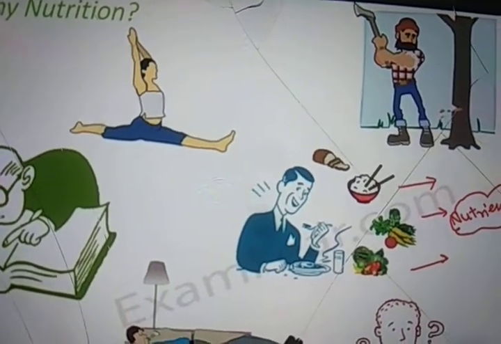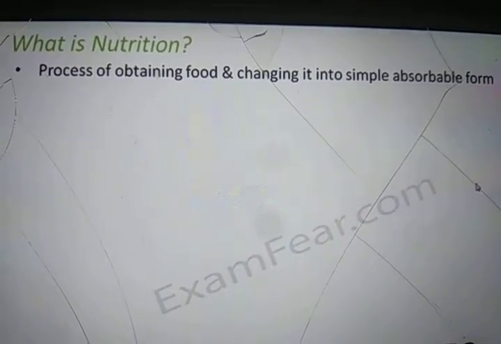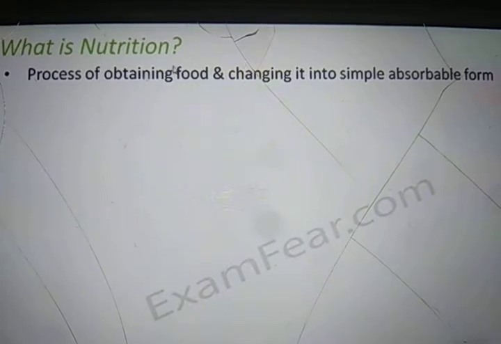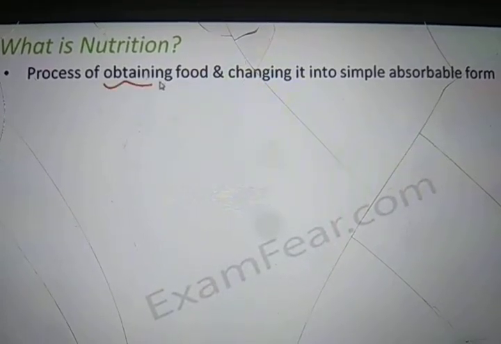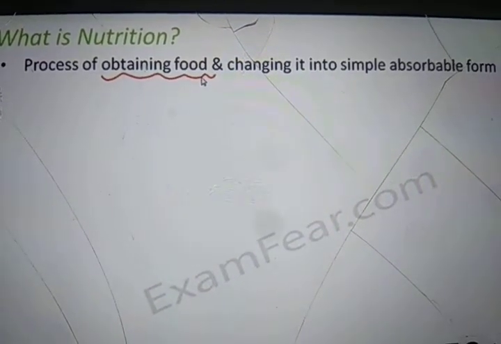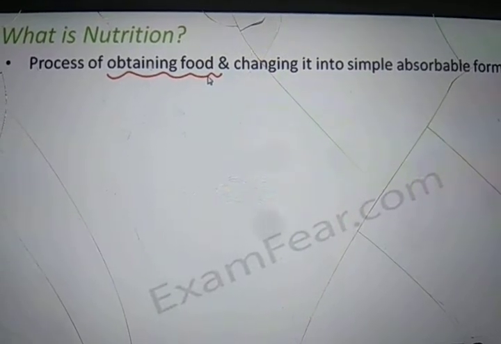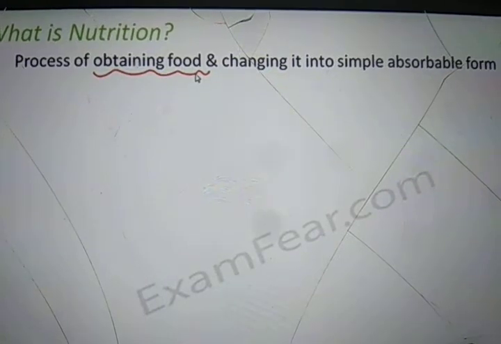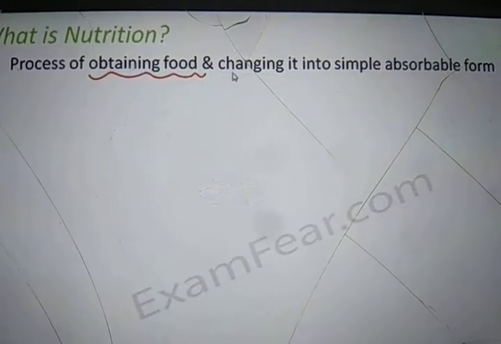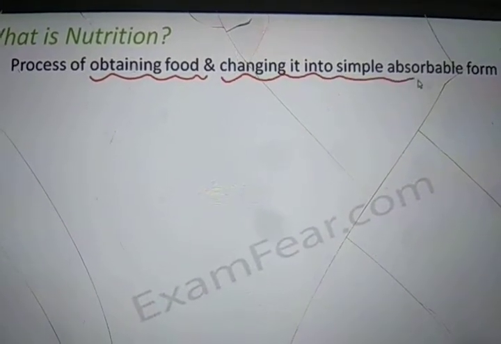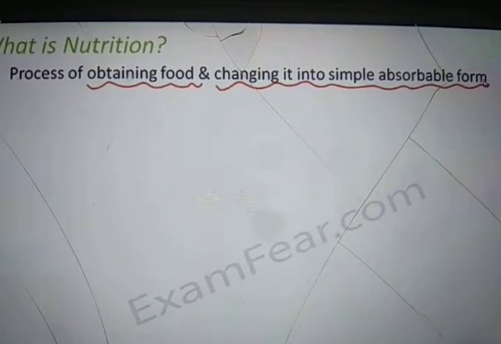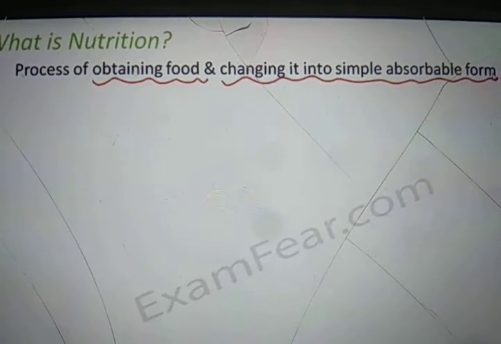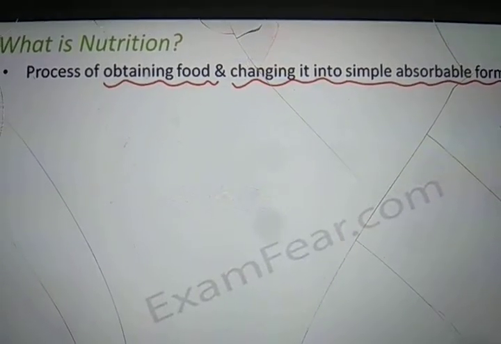Okay. So how do we define nutrition? It is the process of obtaining food and changing it into a simple absorbable form. Now when I say food, some organisms might eat soil, some might eat other animals. So they have different food habits, and when this food gets inside their body, it is changed into an absorbable form which can be easily absorbed.